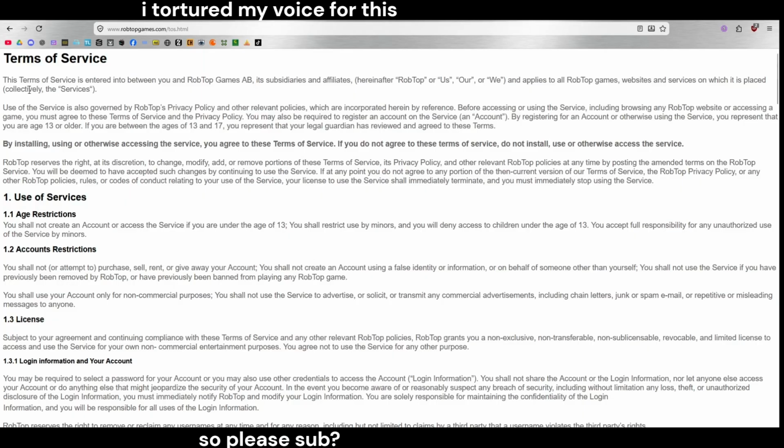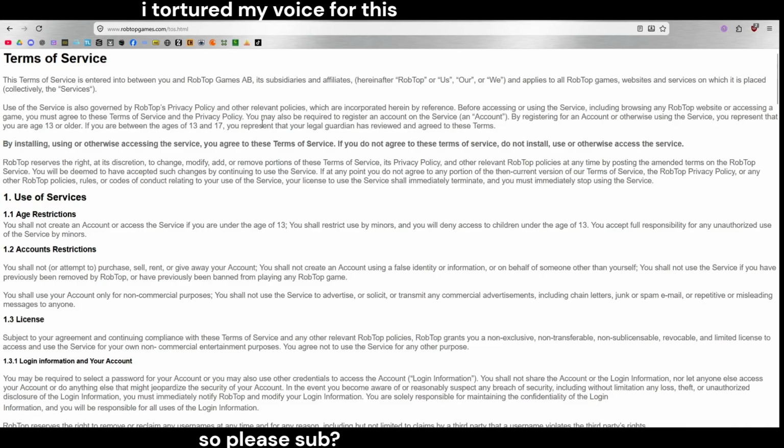This terms of service is entered into between you and RobTop Games AB, its subsidiaries and affiliates, hereinafter RobTop or us, our, or we, and applies to all RobTop games, websites, and services on which it is placed, collectively the services. Use of the service is also governed by RobTop's privacy policy and all relevant policies, which are incorporated herein by reference. For accessing or using the service, including browsing any RobTop website or accessing a game, you must agree to these terms of service and the privacy policy.